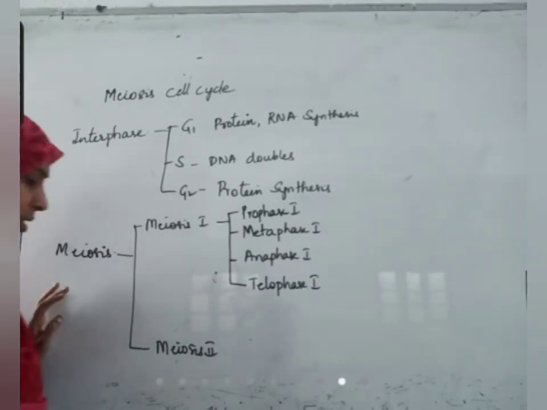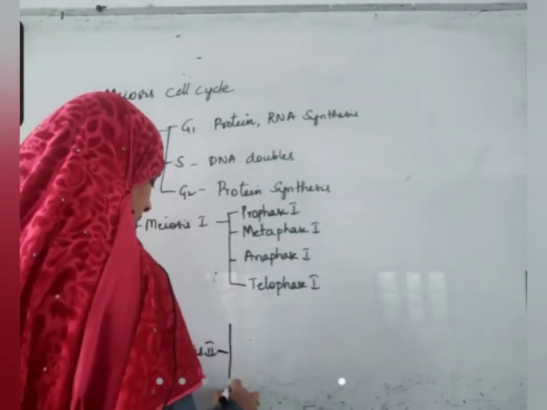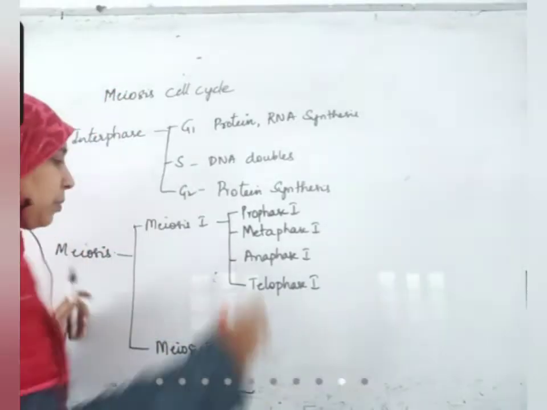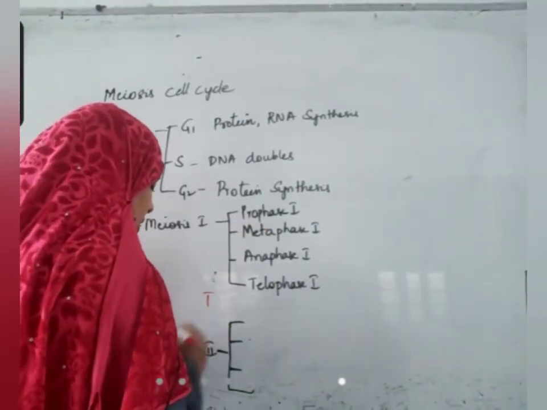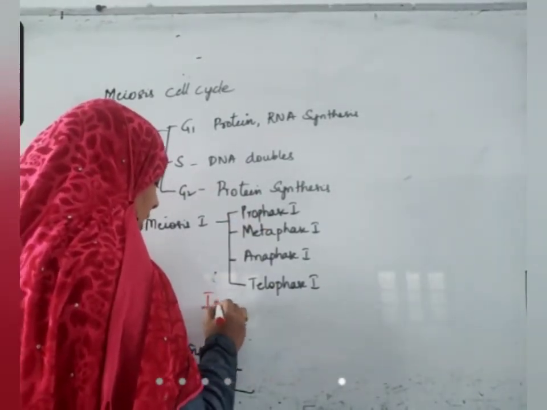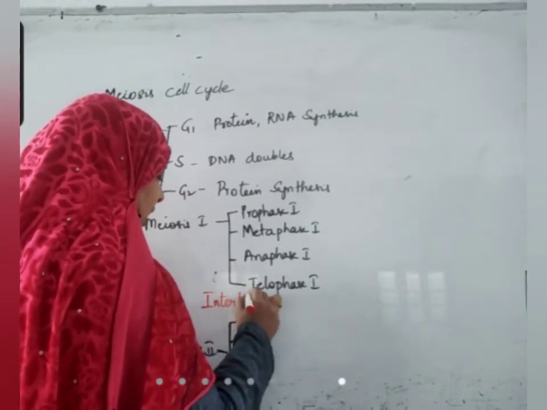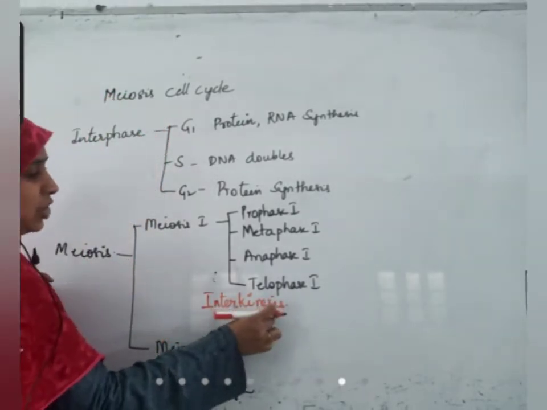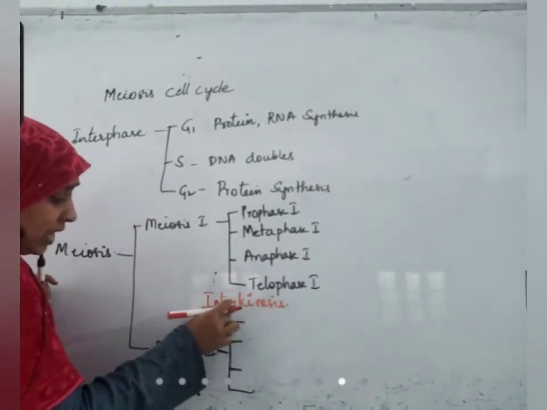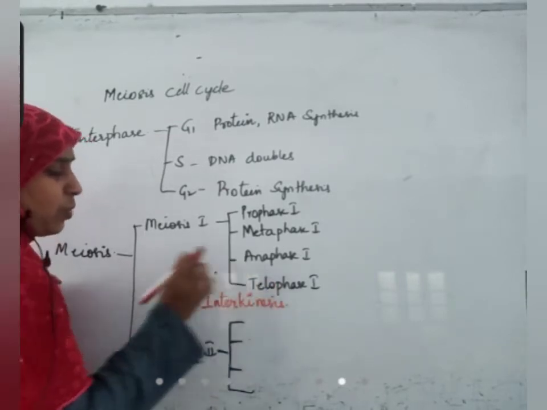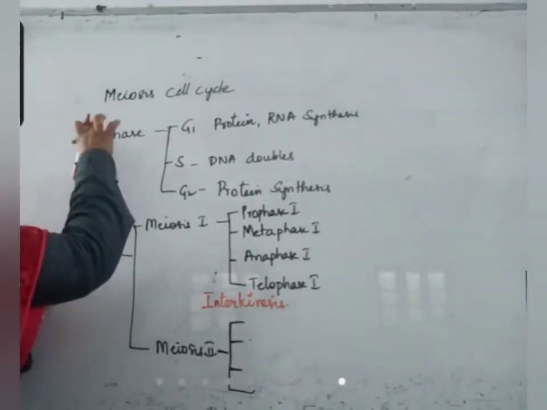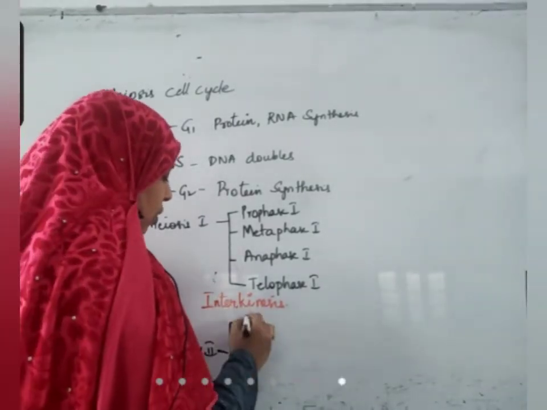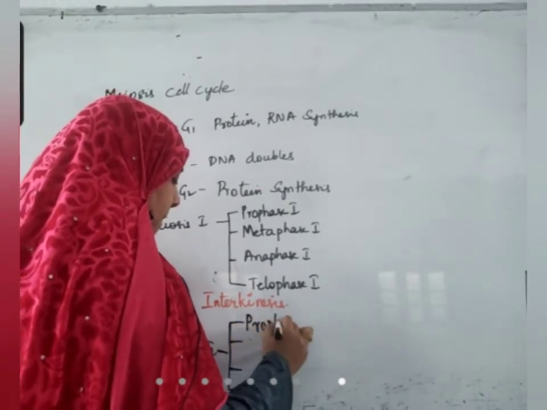After that, cell division occurs, and here there is a small gap period between meiosis 1 and meiosis 2. It is called interkinesis. A small gap between. Kinesis means division. Between the divisions there is a very short gap, not like interphase, a long gap. After that, immediately again prophase 2,